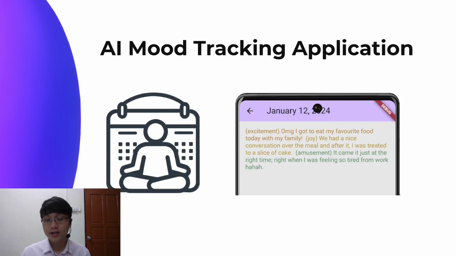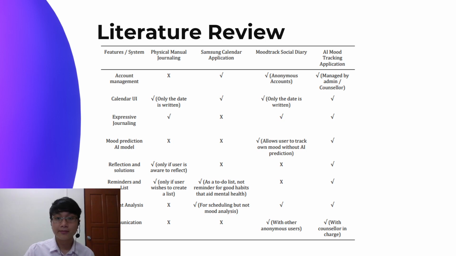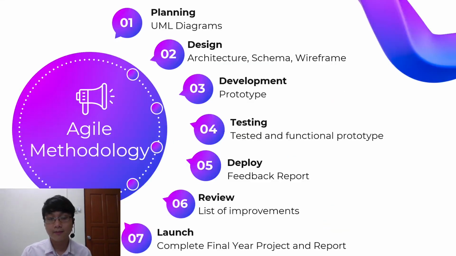Finally, we have the AI mood tracking application, which allows the user to write a journal and then an AI will write the emotions associated with each sentence. Aside from that, you can sign up with a counselor and that counselor will be able to see the emotions only and not the journal entry contents, and have a conversation about how you've been feeling and also help you with your self-understanding. This is the table for your reference.